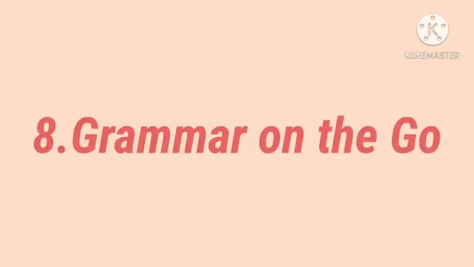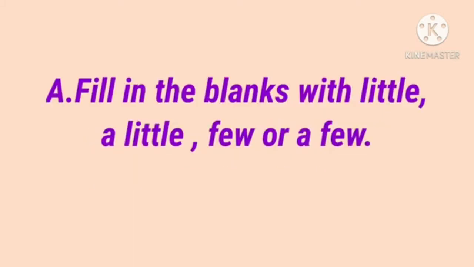Now we are going to discuss some questions from your book exercises. Lesson 8, Grammar on the Go. First one, fill in the blanks with little, a little, few or a few. We use little, a little before uncountable nouns, and few, a few before countable nouns.